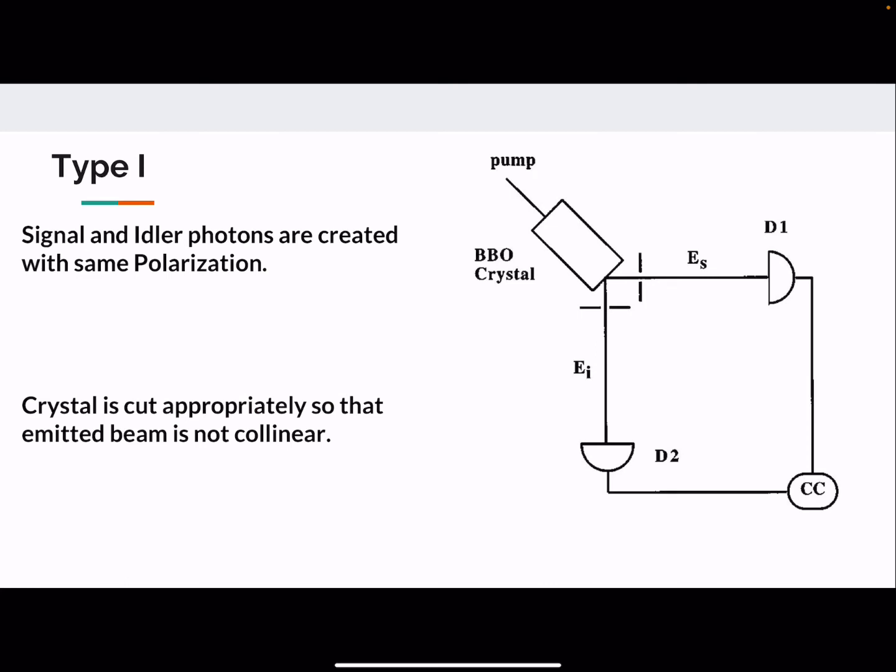So if we don't separate them initially, then we can't separate them using a beam splitter. That is, in this case it is important to separate the biphotons initially to pass them into different detectors D1 and D2, and then to count and then to evaluate the coincidence count. So this is why here we need to cut the crystal appropriately and separate the beams initially.